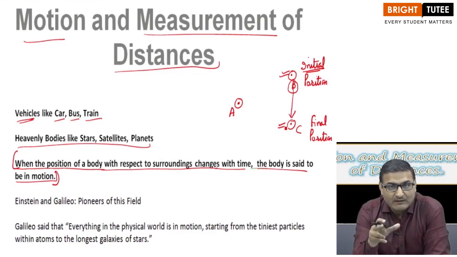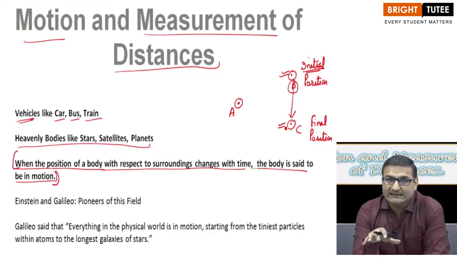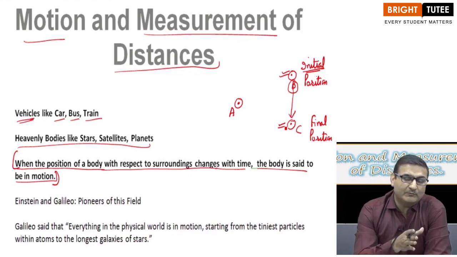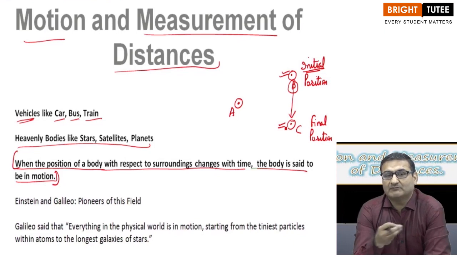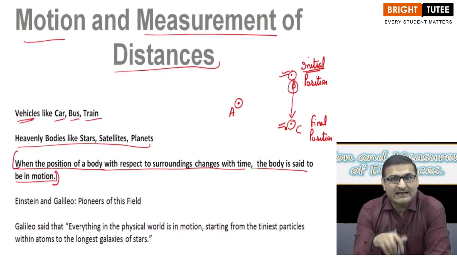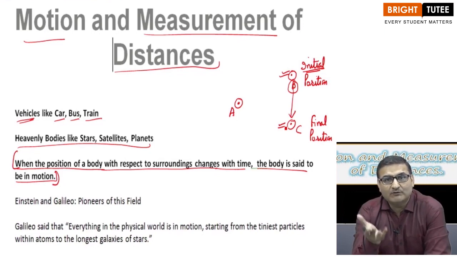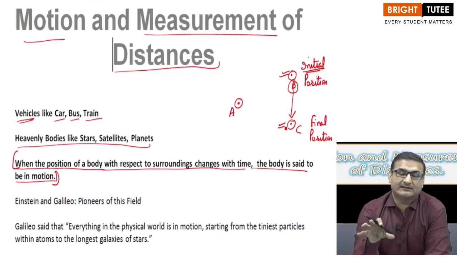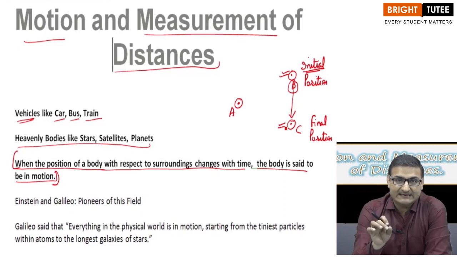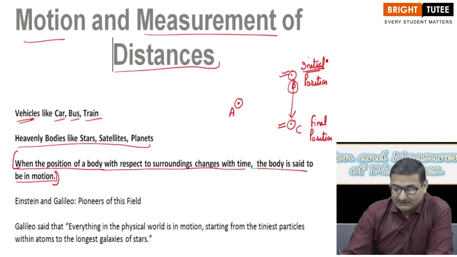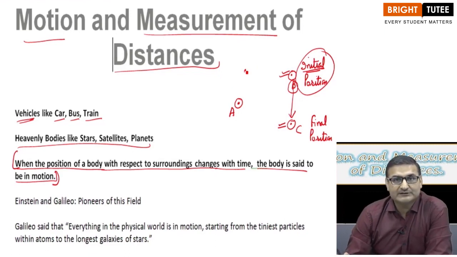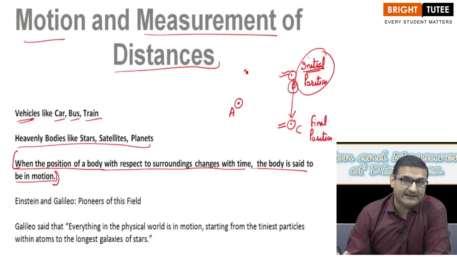But if you are sitting on a sofa continuously, few moments back your initial position was on the bed or on the sofa, wherever you are sitting, and after some time, if you do not get up, if you do not move, if you are still on that particular position, then in that case your initial position was a particular point, let us say a sofa or a bed, and the final position after some time is also the same.